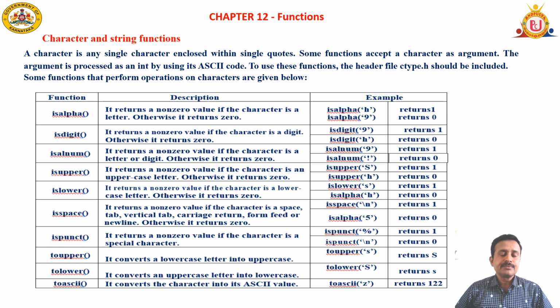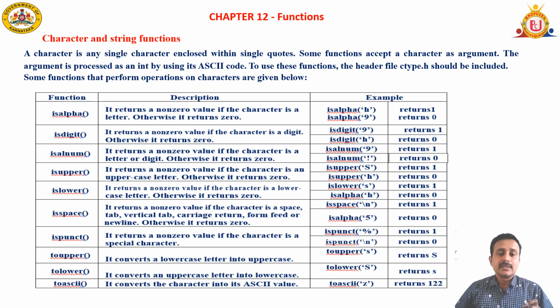This function returns 1 if it is a digit. If it is not a digit, it is going to return 0. This function checks whether the given input is a digit or not.